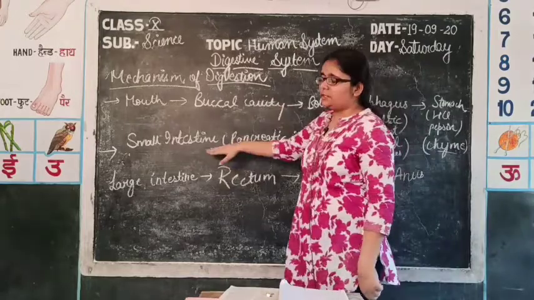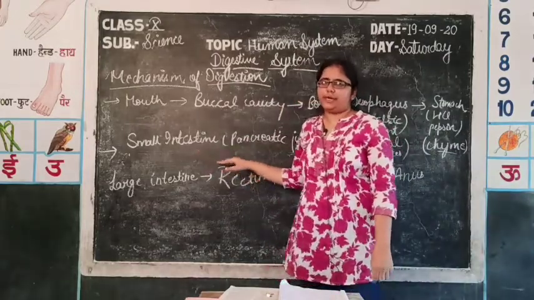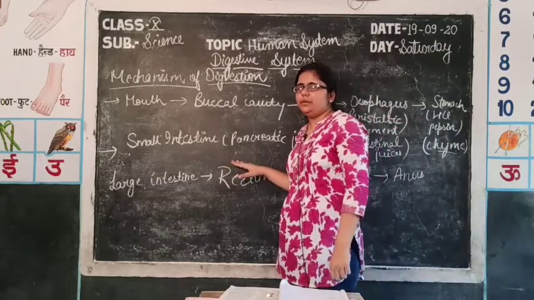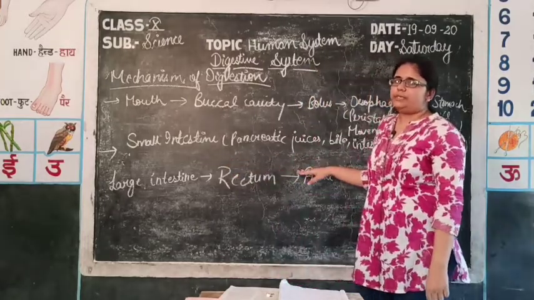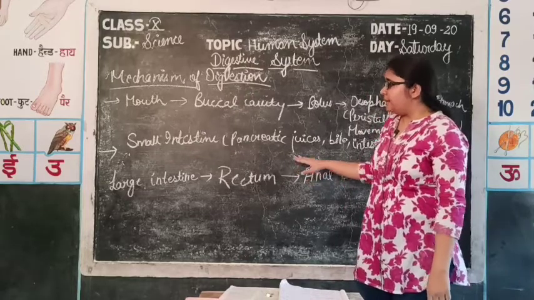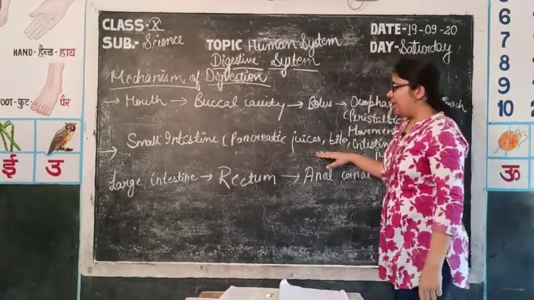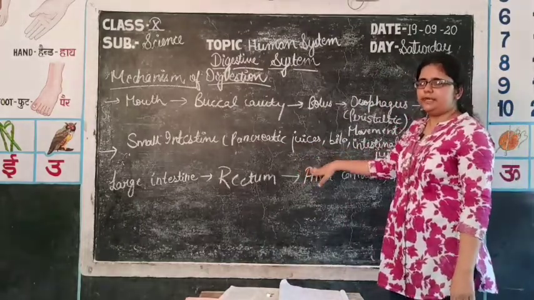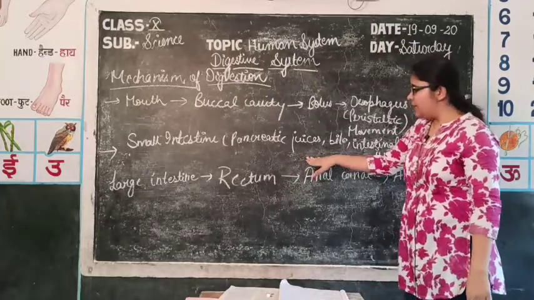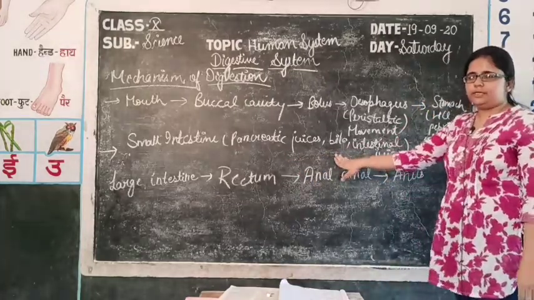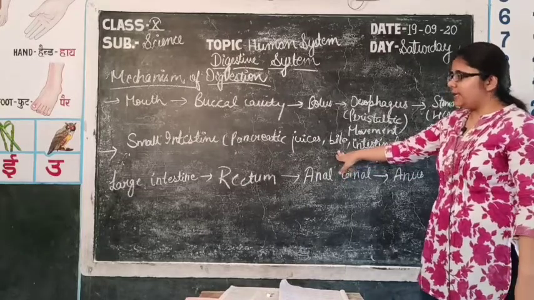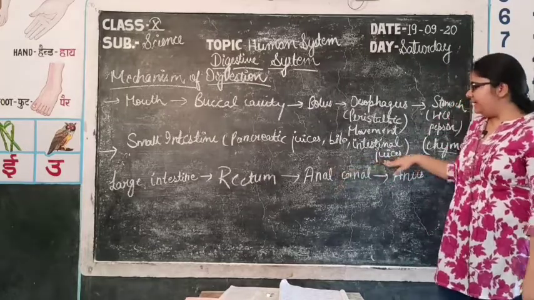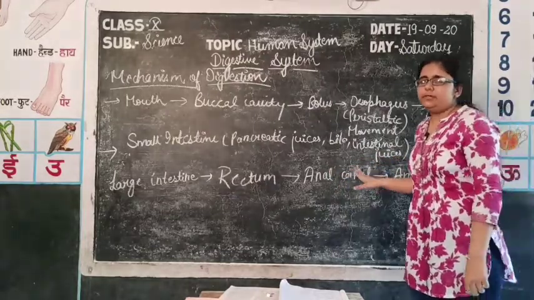Then food comes into the small intestine, in which maximum digestion and absorption take place. In the duodenum, digestion takes place, and in the jejunum and ileum, absorption of nutrients, water, minerals and salts takes place. In the small intestine, three types of secretions are present. First of all, from the pancreas, the pancreatic digestive enzymes known as pancreatic juices. Second one is the bile secreted by the liver and stored in the gallbladder, also at last secreted into the small intestine. And the third one, its own secretion, that is the intestinal juices, together act on the food and